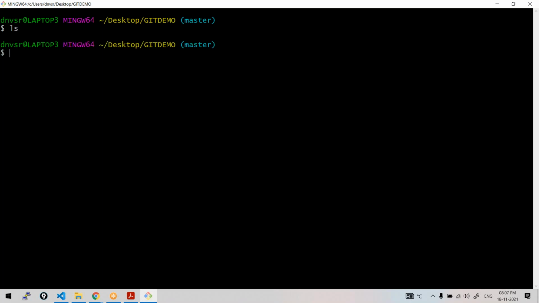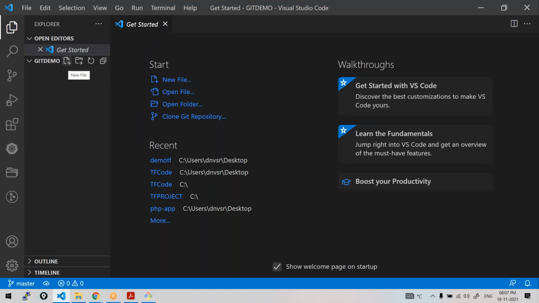So now there are no files. Let us create some file. Like I said, you have to create a file with touch or Vim, or else, because I'm doing this on Windows, you may double click and do it. Or else I would prefer this editor.